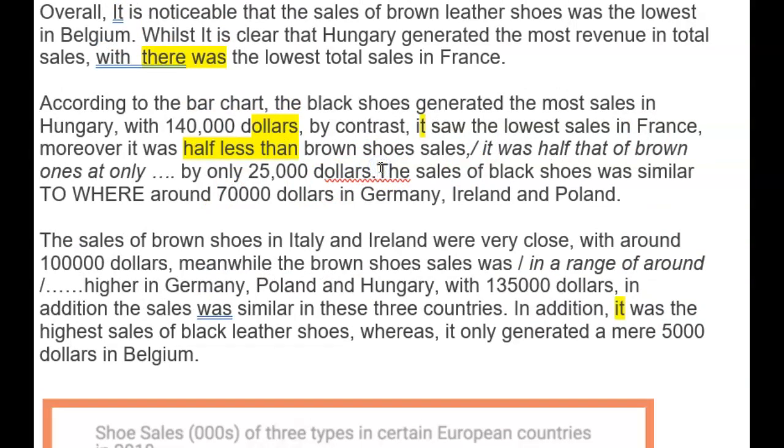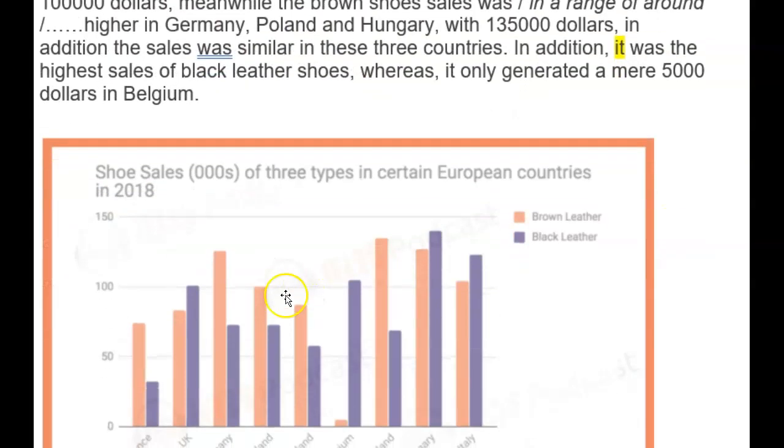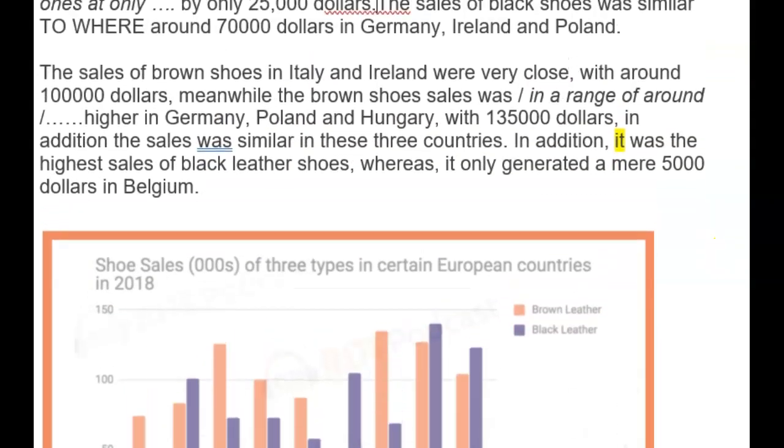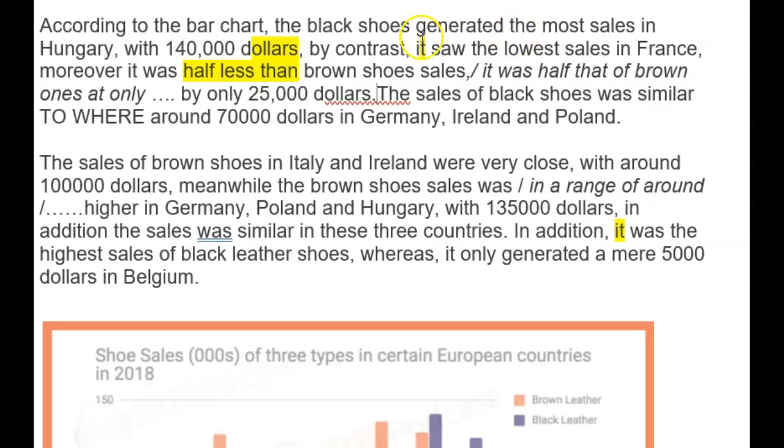You could have the second most popular area for brown shoes or areas were, or black shoes were, Germany, Ireland and Poland, where sales amounted to around 70,000 a piece. Yeah, exactly. That would be right. Okay. Well done. So on brown, so what I'm trying to say is it's good to pick up information and contrast it. So here you've got black and brown in the same.